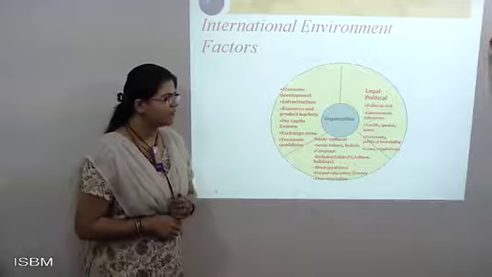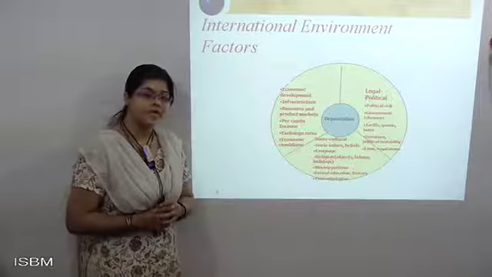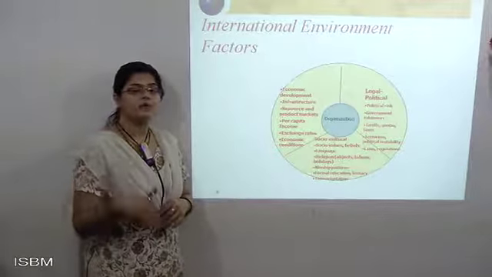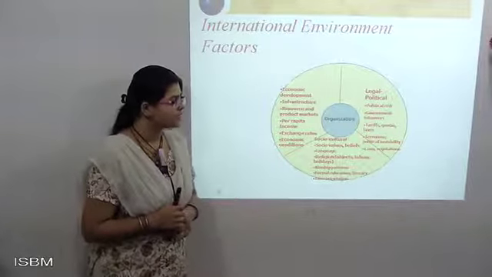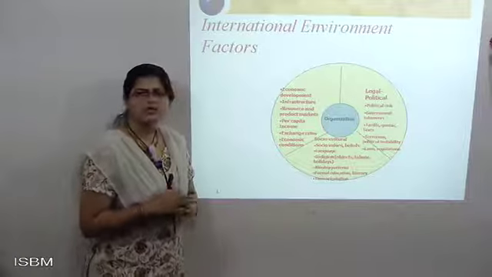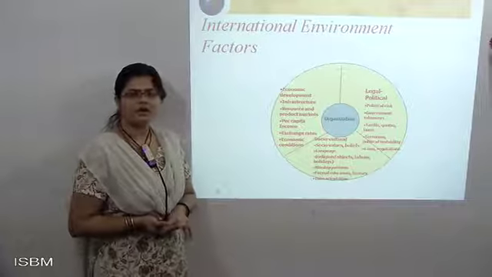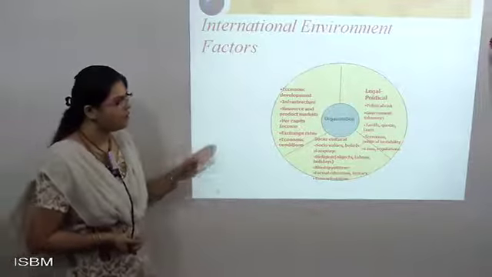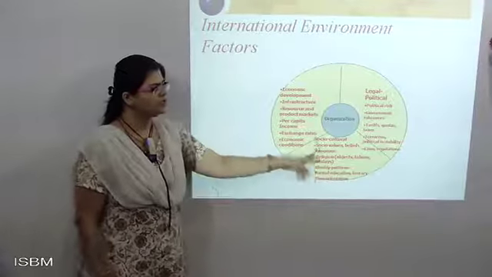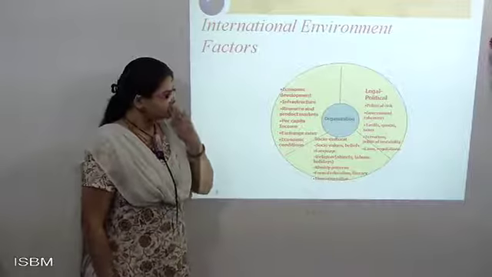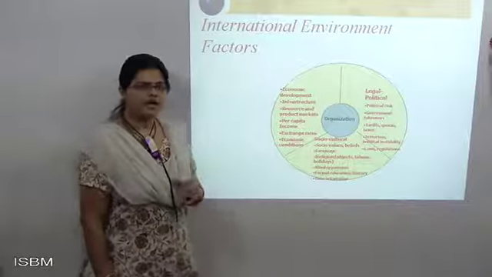Next, tariff, quotas and taxes. A tariff is those taxes, those import duties and export duties, when the goods are being traded. So what type of duties have been established. Terrorism, political instability, then laws and regulations. When these types of factors are seen while you are trading internationally, you need to rectify your environment with the help of all the factors: economical, social, cultural, and political. With the help of these, the factors have been established environmentally.